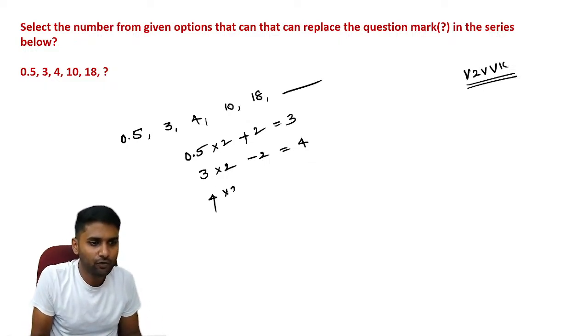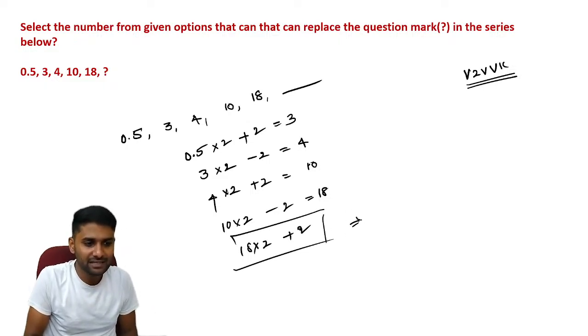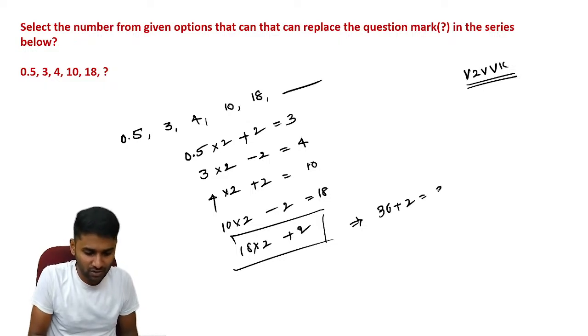Now, next one, 4 into 2 plus 2 becomes exactly equal to 10. Yes, you will get the next number. If 10 is multiplied by 2, 20 minus 2 is equal to 18, the next number. Then 18 into 2 plus 2. According to this series, you have to add. So 18 times 2 is 36 plus 2 is equal to 38.